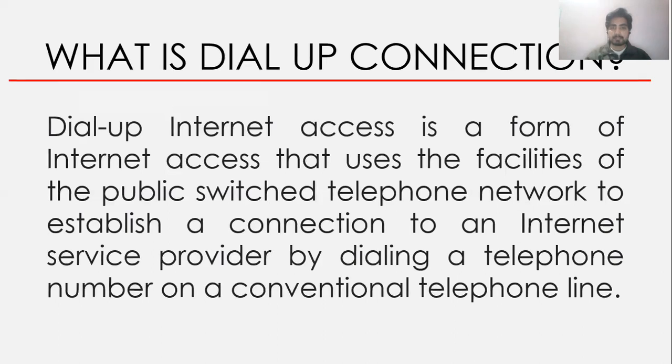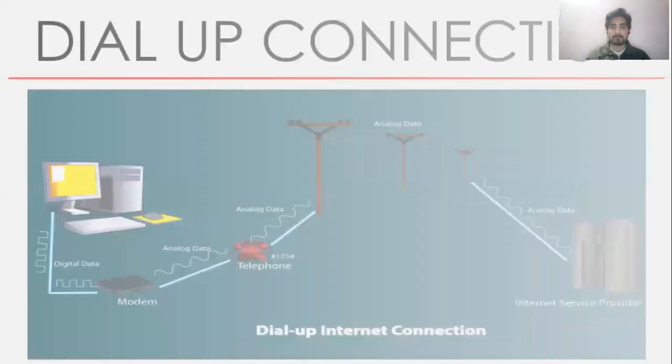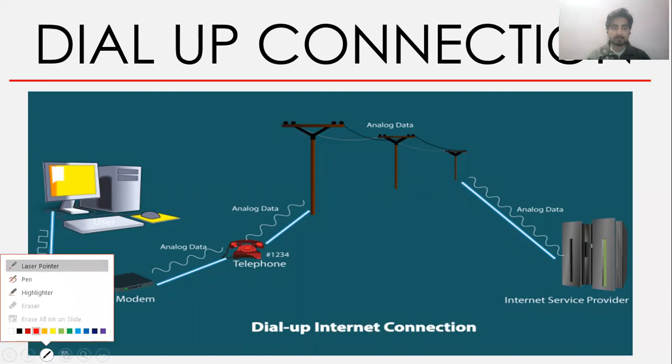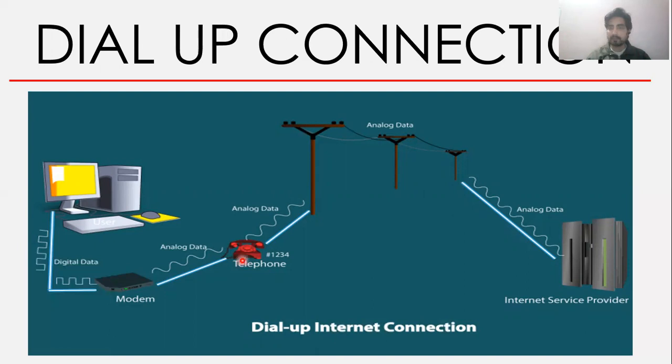Let's understand this with this figure. Suppose this is your computer on which you are working, and of course a modem will be required for converting the analog signal into digital and digital to analog. So your modem was connected to the telephone line, and when you wanted to use the internet, you had to dial a number given by your ISP.